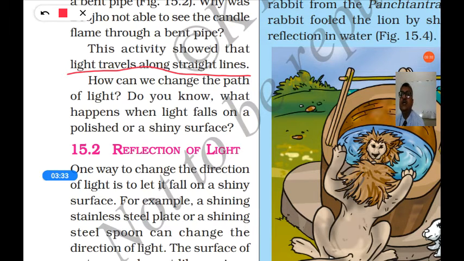So how do we change the path of light? Do you know what happens when light falls on a polished or shiny surface? If you take a torch and shine it on a mirror, the mirror reflects the light. So you can change the direction of the light with the help of a mirror, by reflection.